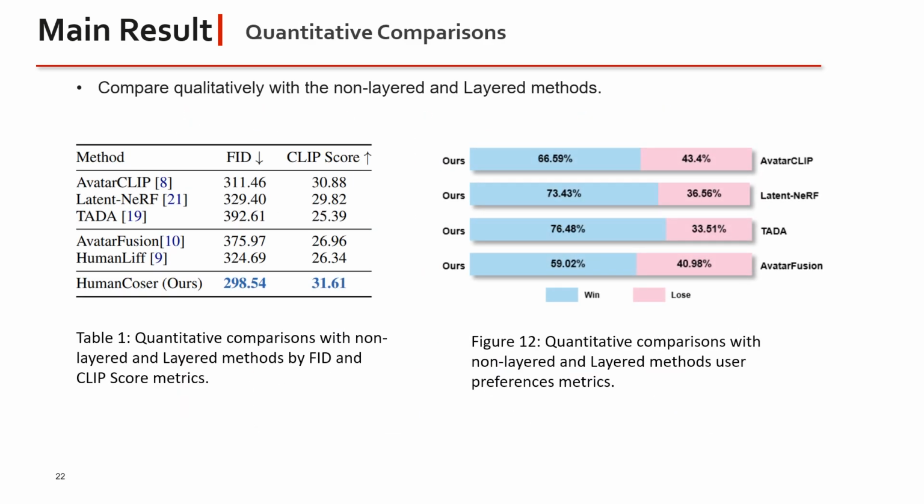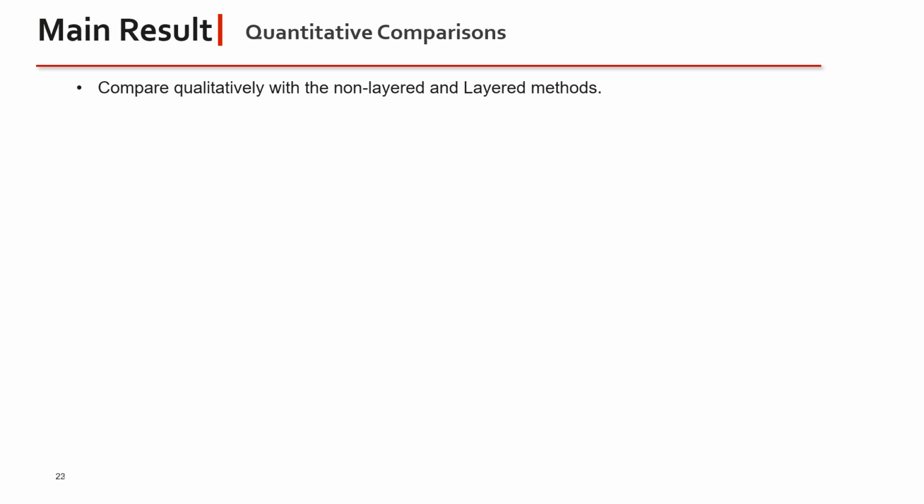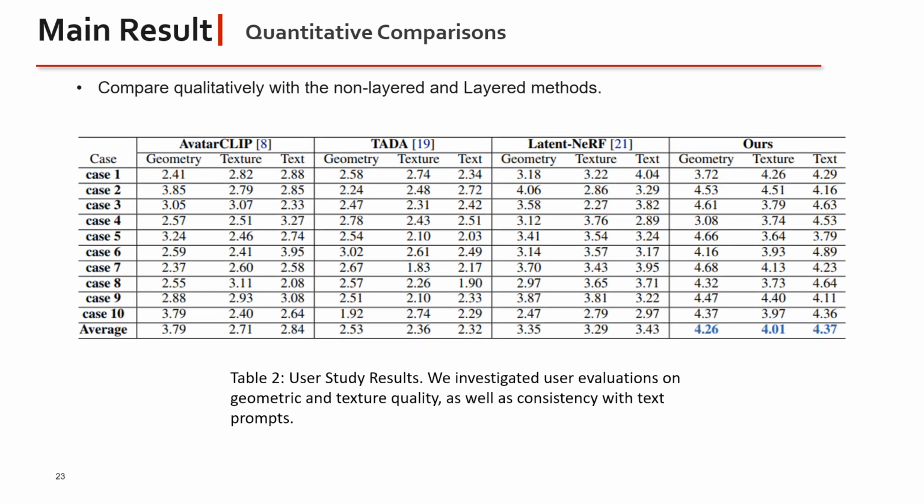Table 1 shows the quantitative comparisons with non-layered and layered methods by FID and CLIP score metrics. And Figure 12 shows the quantitative comparisons with non-layered and layered methods by user preference metrics. From Table 1 and Figure 12, we can see that our method has better generation quality and text alignment than the comparison methods. Table 2 quantitatively compares our approach with the non-layered and layered methods through a user study. Our method achieves optimal scores across all three metrics, indicating superior generative quality for geometry and texture based on text inputs.